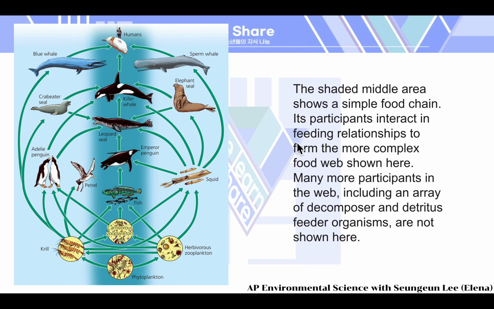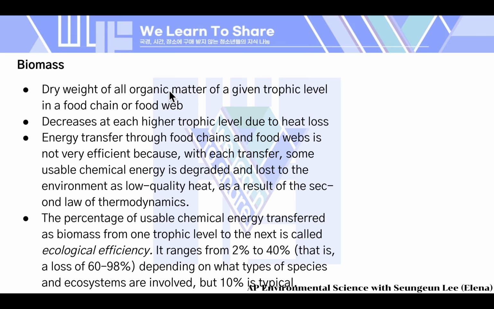Its participants interact in feeding relationships to form the more complex food web shown here, and many more participants in the web, including an array of decomposers and detritus feeder organisms, are not shown. Also, let's learn about biomass. Biomass is the dry weight of all organic matter of a given trophic level in a food chain or a food web. Biomass decreases at each higher trophic level due to heat loss.